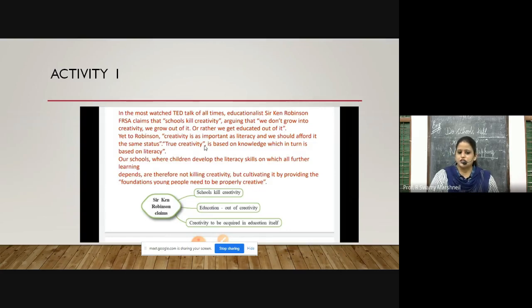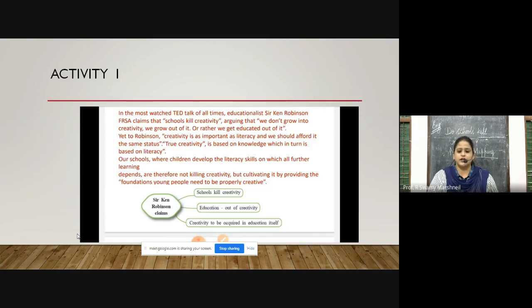In the most watched TED Talks of all time, educationist Sir Ken Robinson, FRSA, claims that schools kill creativity, arguing that we don't grow into creativity, we grow out of it. Or rather, we get educated out of it. Yet to Robinson, creativity is as important as literacy and we should afford it the same status.